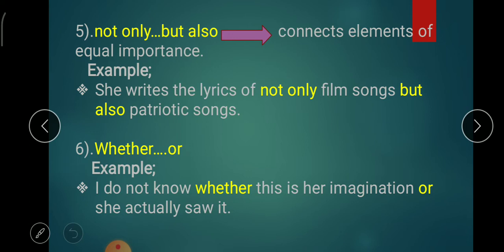Next one is not only but also. It connects elements of equal importance. She writes the lyrics of not only film songs but also patriotic songs. Whether or. I do not know whether this is her imagination or she actually saw it.